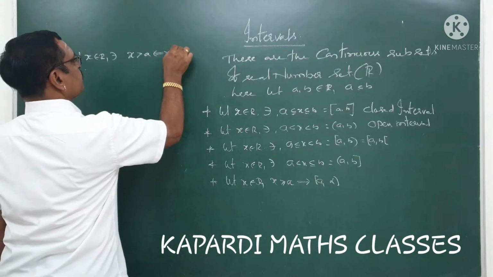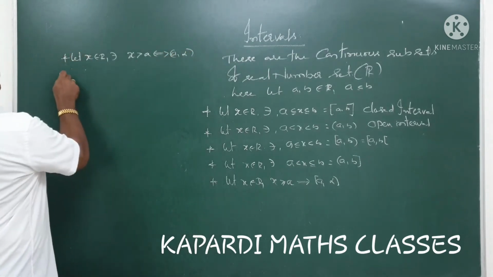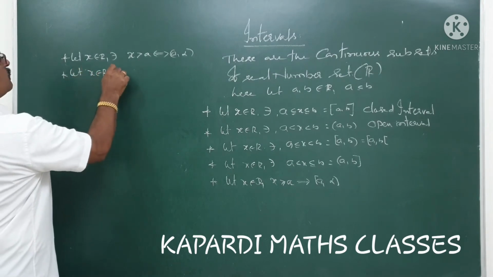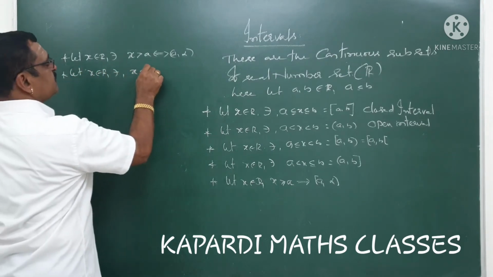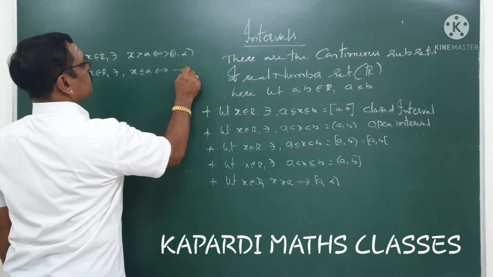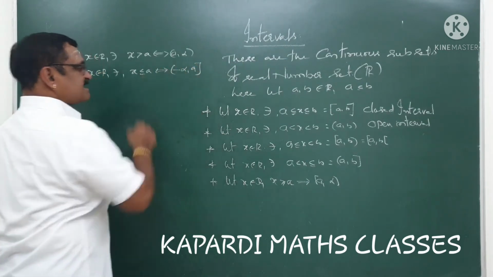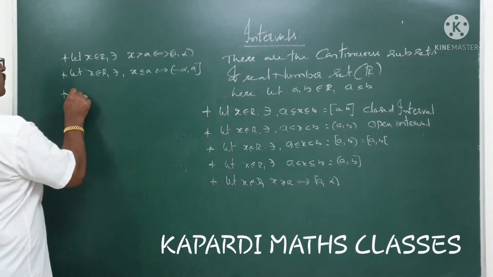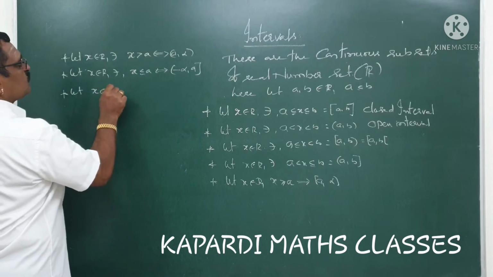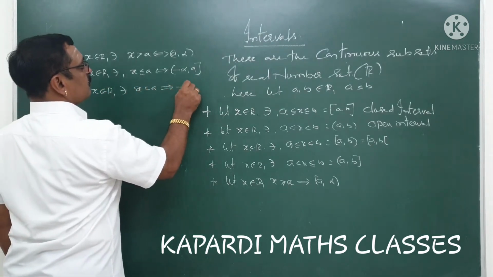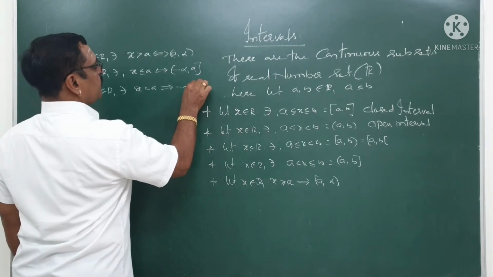So this can be written as (a, infinity). The next one: let x belong to R such that x is less than or equal to a. That means I want all the real numbers less than or equal to a. Then let x belong to R such that x is less than a: (minus infinity, a).